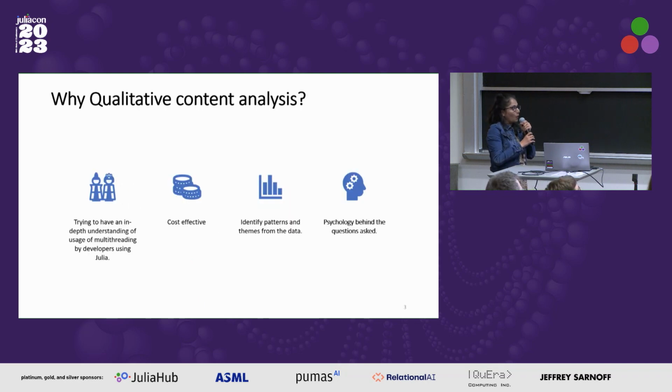So this was done using a qualitative content analysis approach. I'm sorry if you haven't heard it before, because this is usually used in HCI, that is human-computer interaction. I chose this to have an in-depth understanding of how people use Julia for multi-threading. It was cost effective. I didn't have to buy any software because it was all done manually by me. I had to read all the Julia Discourse questions and all the Stack Overflow questions to understand what people are trying to write. I identified some patterns and themes from this data and also understood the psychology people have behind asking these questions.